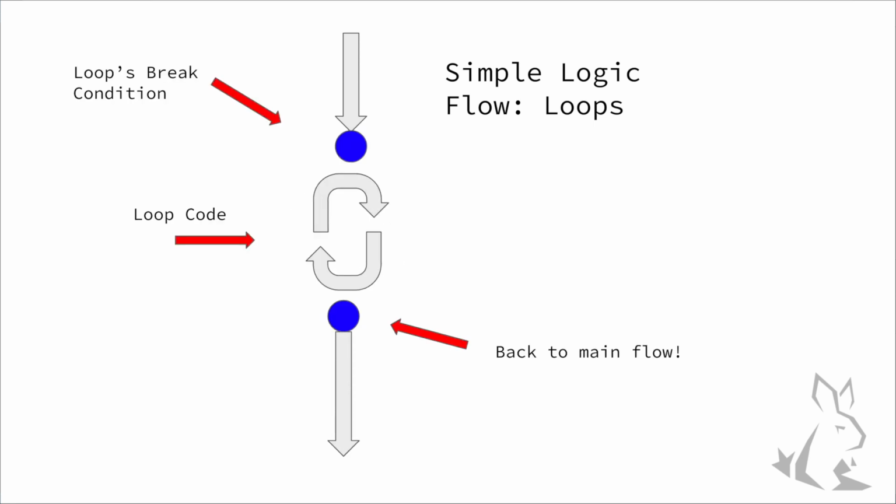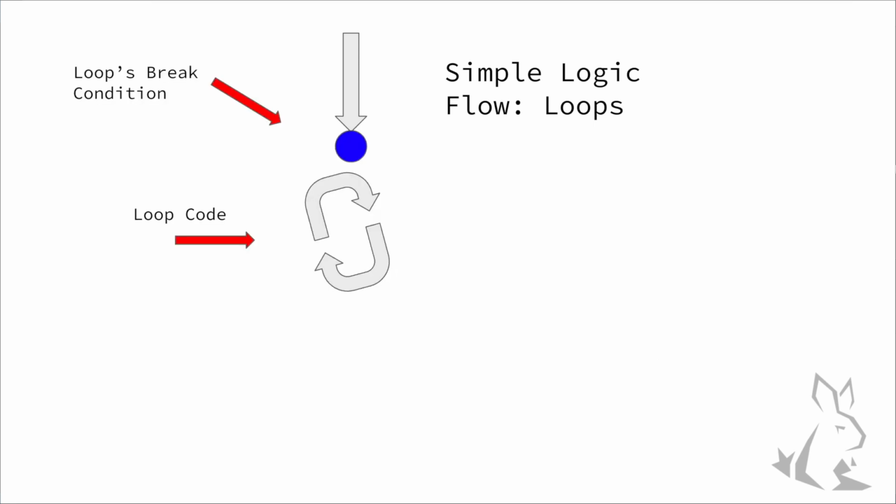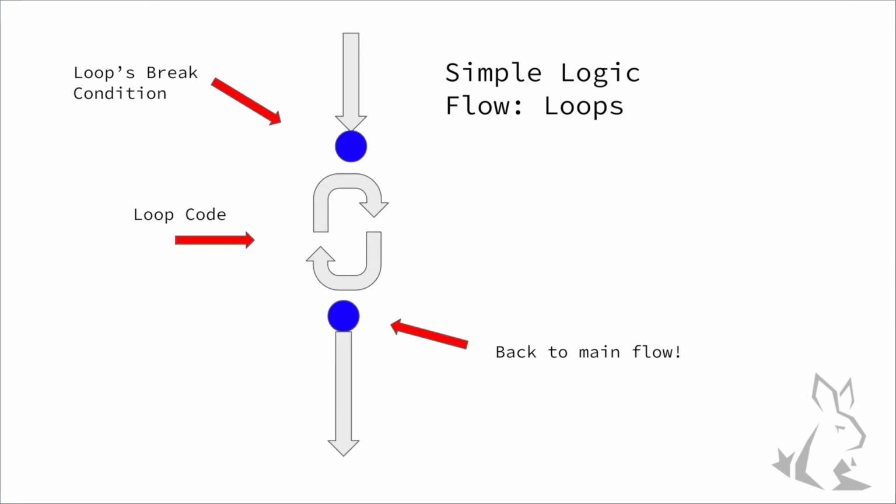Something to note here is that most languages have a similar format for while loops and for loops. It might change super slightly, but they're pretty straightforward and you'll recognize them as soon as you see them.